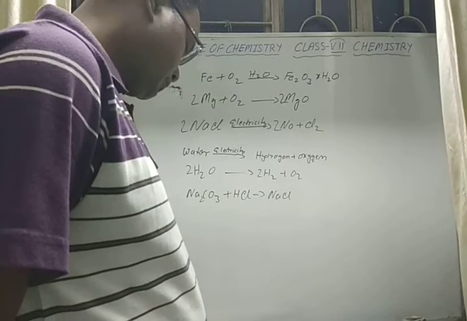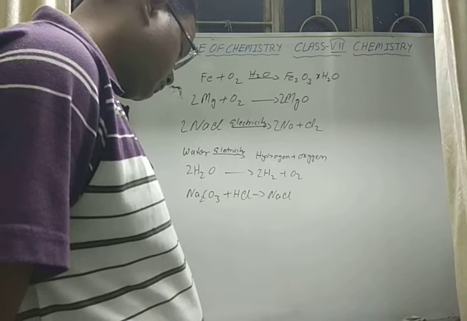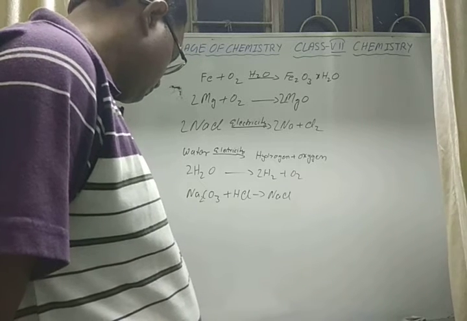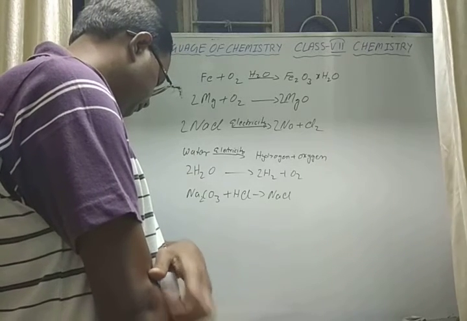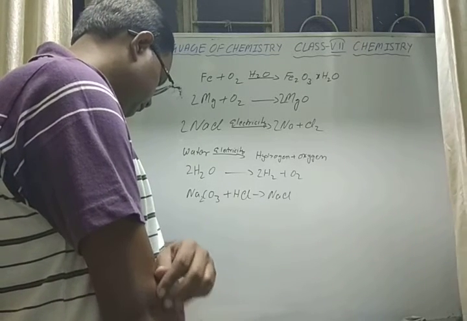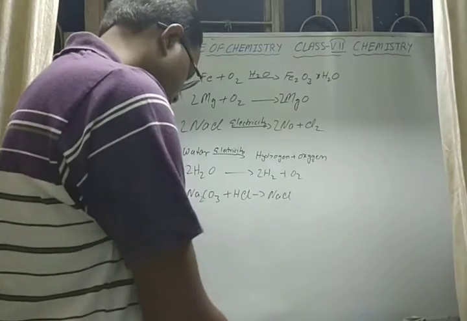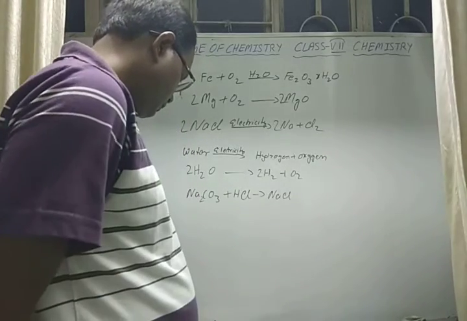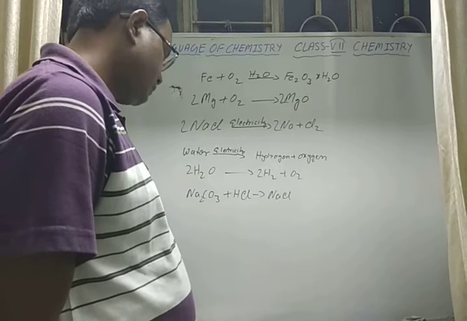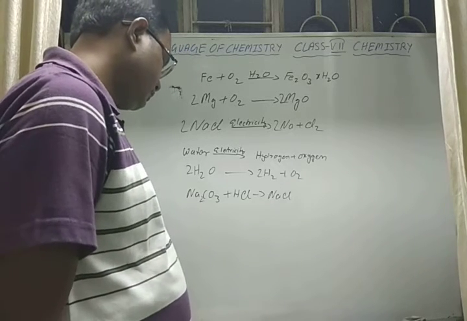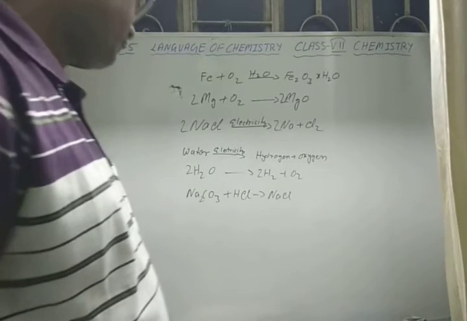The next question is, when ammonium chloride is heated strongly, a gas of specific odor evolves. Give the word equation and chemical equation and write the type of reaction it is.